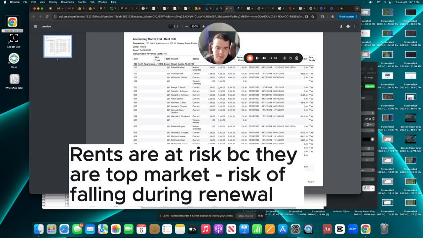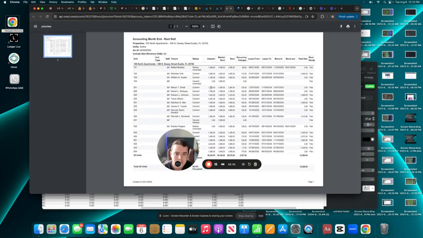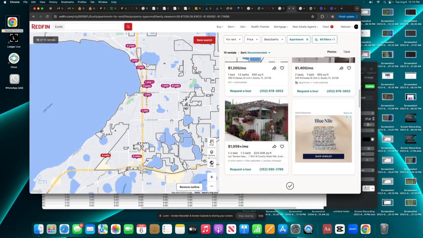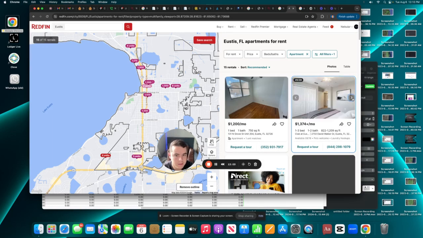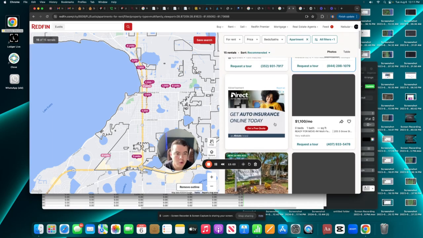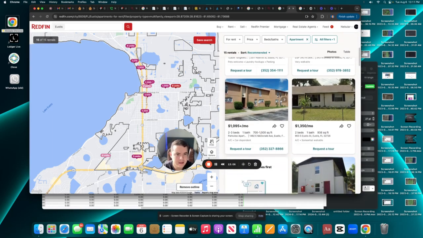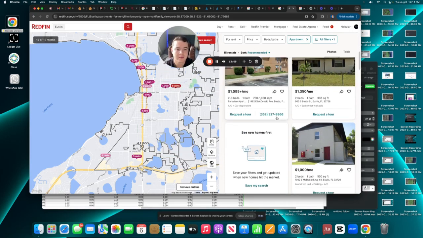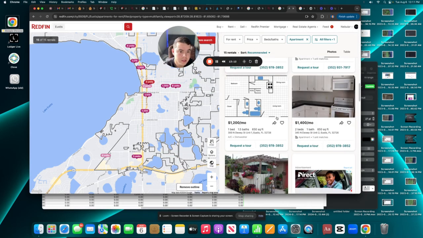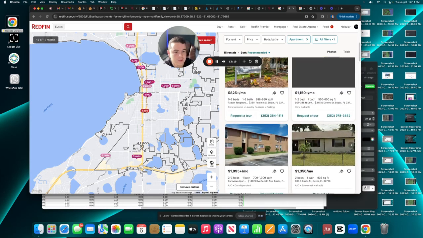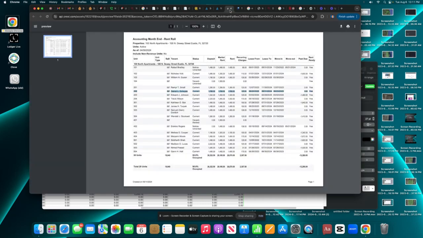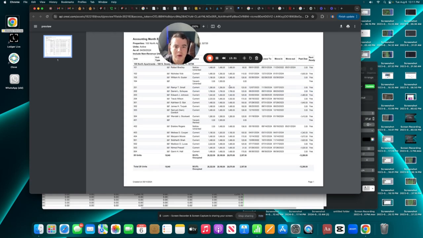Take this rent roll. Some of these current rents are at $1,800. If we look at what's around here right now in this area, top market is at 1374. So any slight stress on the tenant side, we could have vacancies coming through, because 1,800 is crazy. People will move. Yeah, I get it. It's new construction, so you're going to get the highest market, but to me, especially with what we're going into, it seems a little crazy. I would be more conservative.